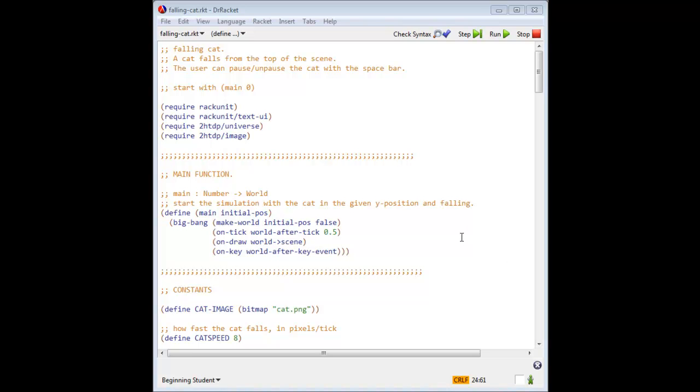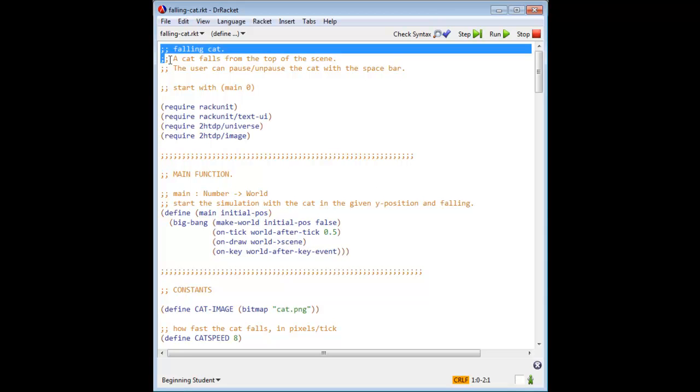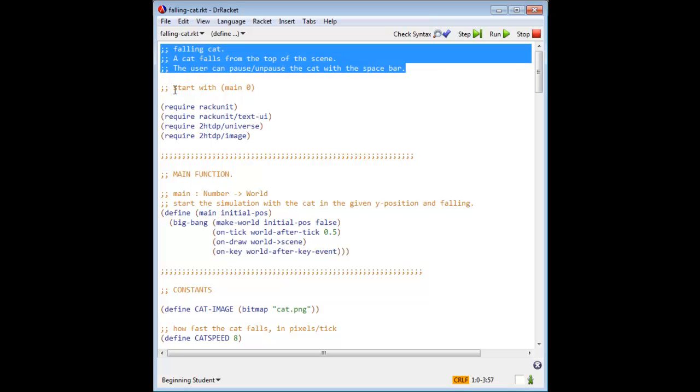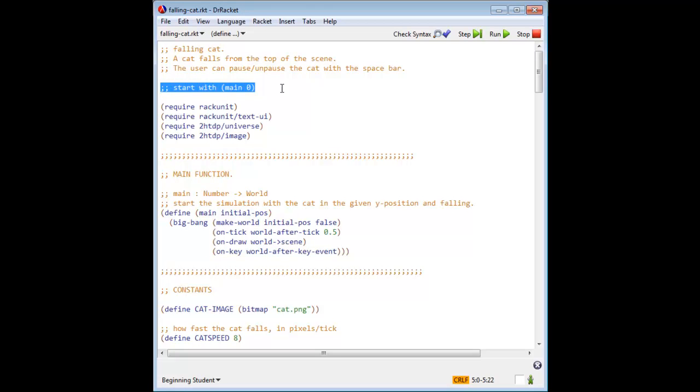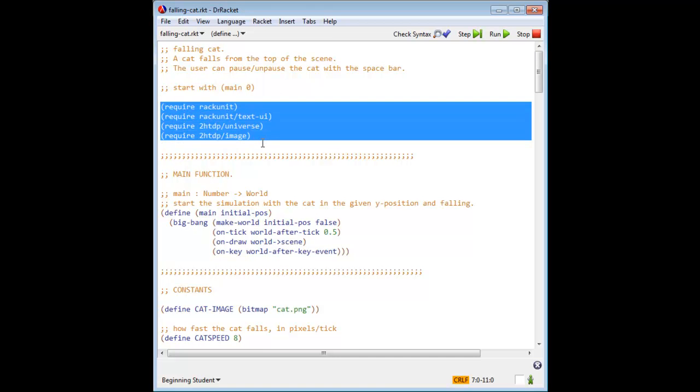Let's look through falling-cat.rkt, which is in the examples folder. The file starts with a brief description of the contents and instructions on how to run the file. Next, we load our libraries. First, we load our testing framework with RackUnit and RackUnit Text UI. Then we load the Universe module and the Image module.